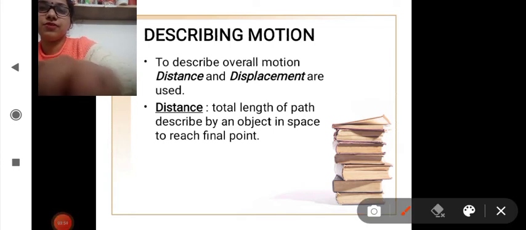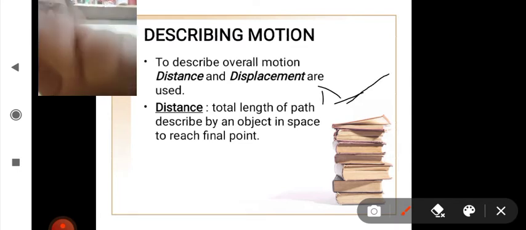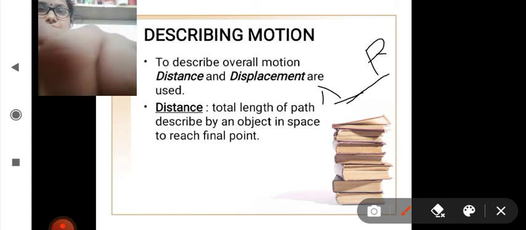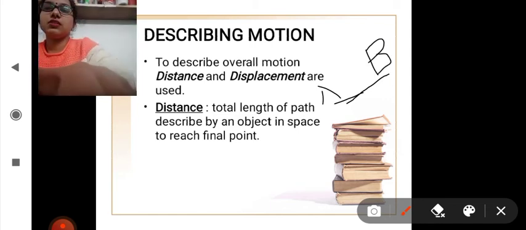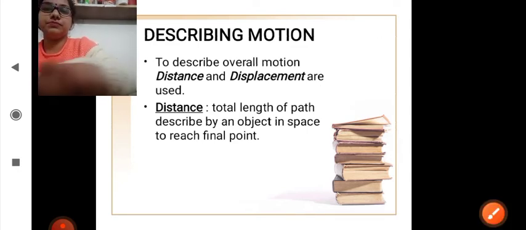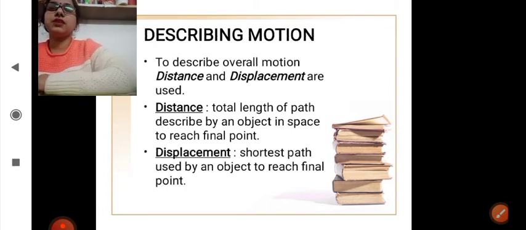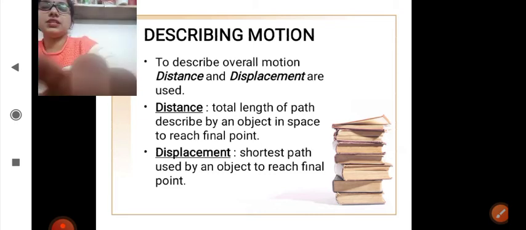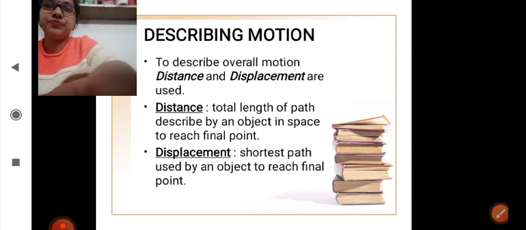Let us assume from here to here. This is point A, this is point B. So the total length covered by an object is called distance. Whereas for displacement, the shortest path used by an object to reach the final point is taken as the displacement.